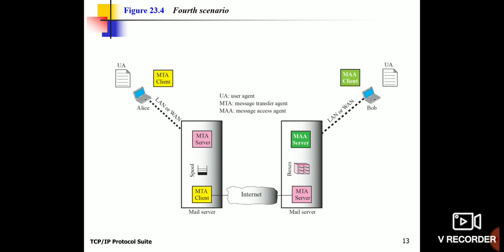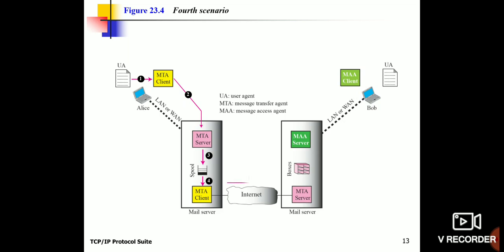And the fourth scenario. In this case, both the sender as well as the receiver are connected using a LAN or a WAN. So now what happens here? We need two pairs of user agents, and we need MTAs, and also we need something called a mail access agent. As usual, the client request is going to the MTA client. Again the MTA client is forwarding the request to the MTA server, that is nothing but the first internal server. From there it reaches the actual MTA client of the mail server. Otherwise I can say this is Gmail.